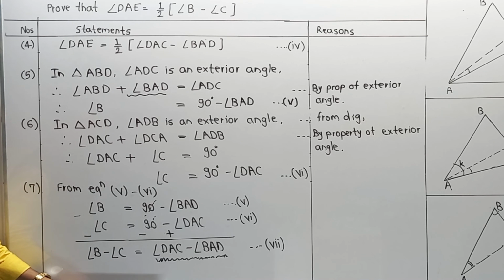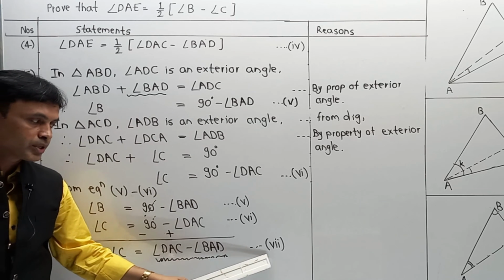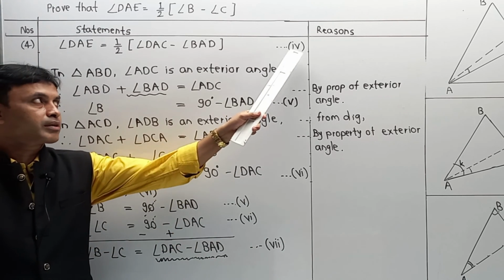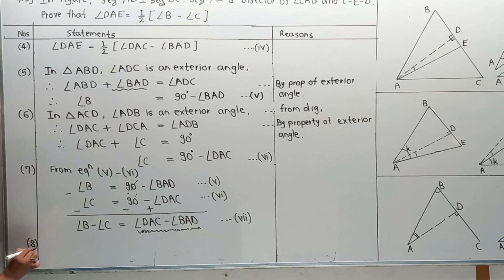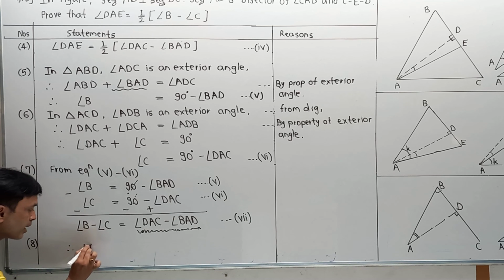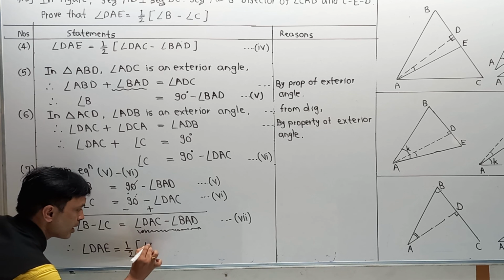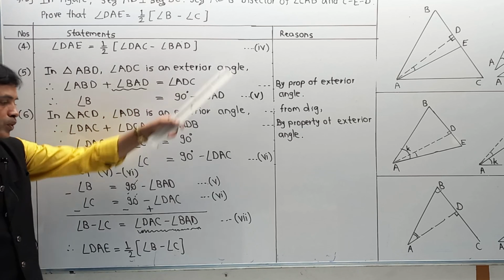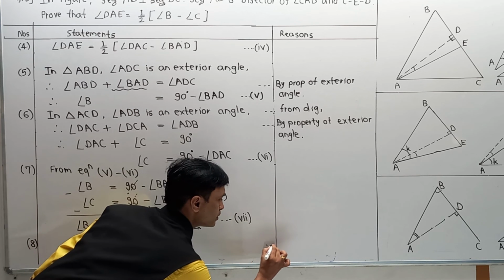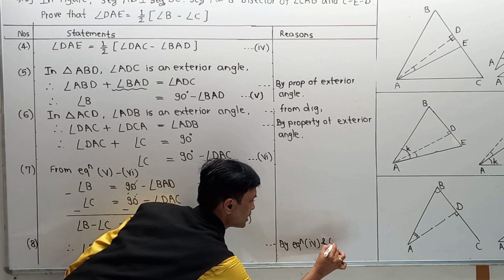In this way we are going to write the last step, and that is supported by equation 4 and equation 7. So by equation 4 and equation 7, the last part, that is 8, that is your answer. Therefore angle DAE is equal to half of angle B minus angle C, and this is by equation 4 and 7.